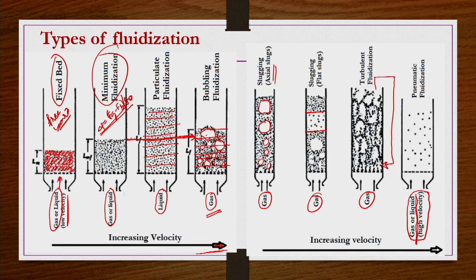We have taken the Ergun equation. In the Ergun equation, the left hand side, delta p by L, is replaced by g delta rho times 1 minus epsilon m, where epsilon m is the minimum voidage at the minimum fluidization condition, or the maximum voidage possible for a bed to behave as a fixed bed.